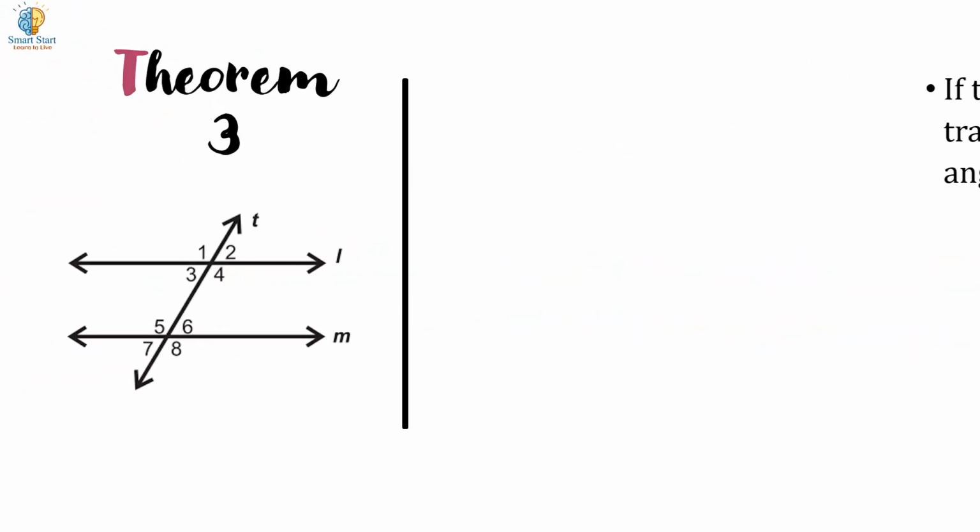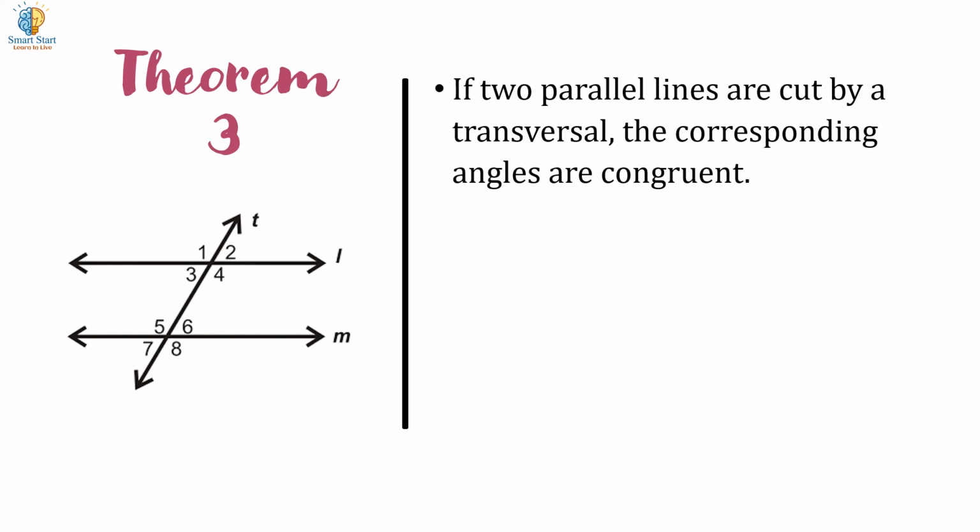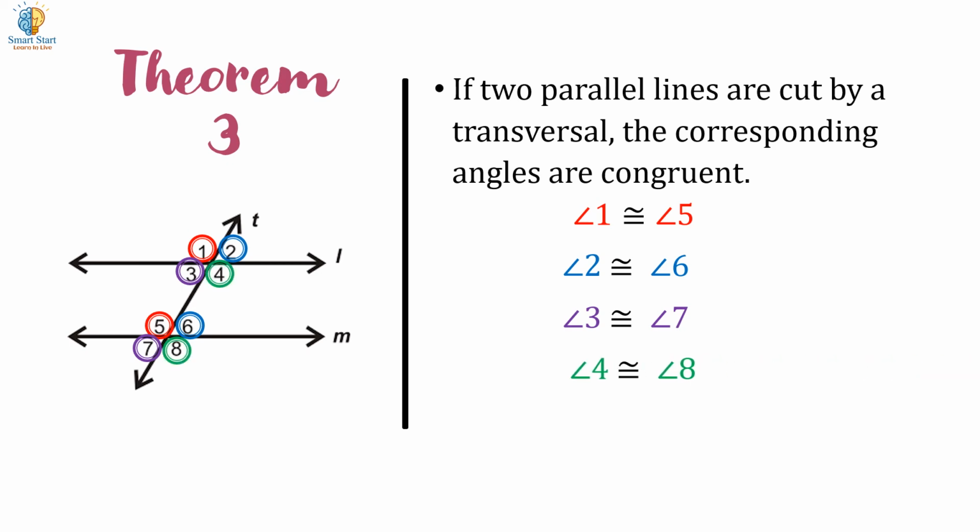Third, if two parallel lines are cut by a transversal, the corresponding angles are congruent. That is, angle 1 is congruent to angle 5. Angle 2 is congruent to angle 6. Angle 3 is congruent to angle 7. And angle 4 is congruent to angle 8.